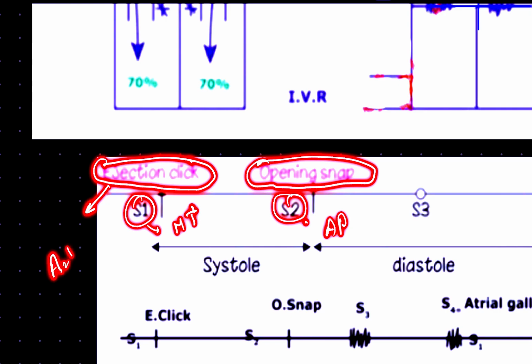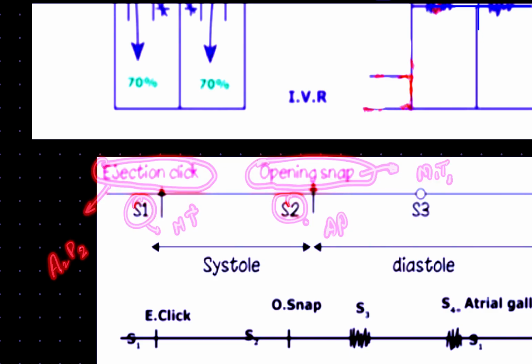Our aortic valve and pulmonary valve, right? And the opening snap is because of the opening of the mitral valve and tricuspid valve. Okay, so that is another thing we need to know.